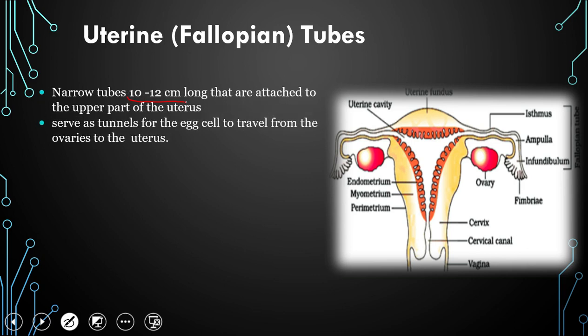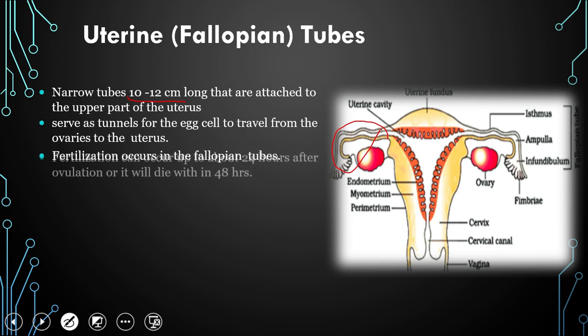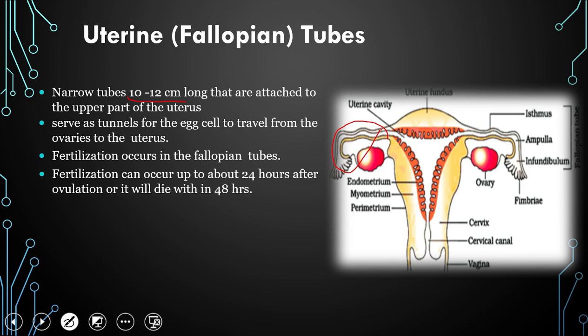It serves as a tunnel for the egg cell to travel from the ovaries to the uterus. So it serves as a connecting bridge to carry the egg cell from the ovary up to the uterus. Fertilization occurs in the fallopian tube. So the site for fertilization is the fallopian tube. Fertilization can occur up to about 24 hours after ovulation. So after release of the egg cell, if a sperm cell is available to the egg cell, then it leads to fertilization within 24 hours. But if no sperm cells are available, then this egg cell will die within 48 hours.